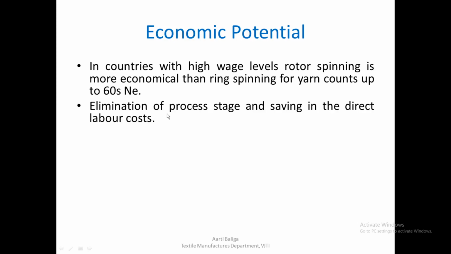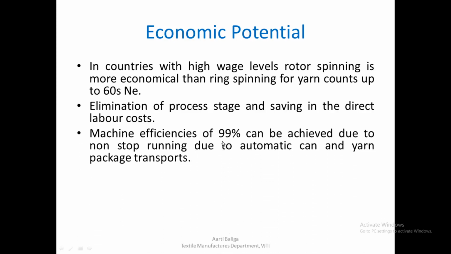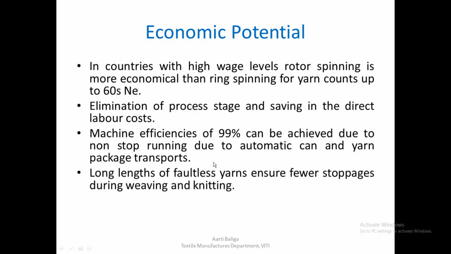The next point is that elimination of process stages saves a lot in terms of direct labor costs. Also, machine efficiencies of 99% can be achieved due to non-stop running, because there's hardly any stoppages or end breakages here. And also, since the automatic can transfers and yarn package transports are available, there is no need for any kind of machine stoppages, so they can almost run at 99%.